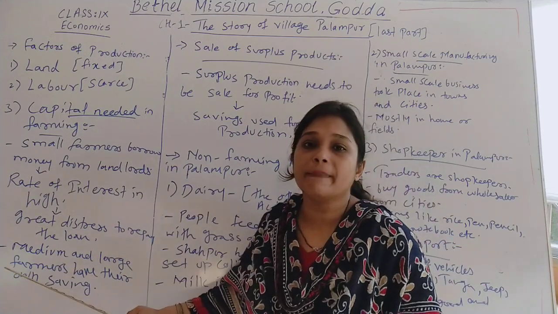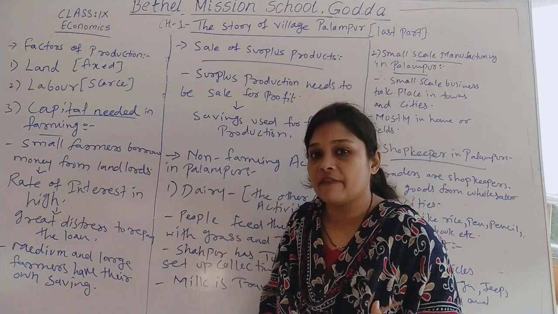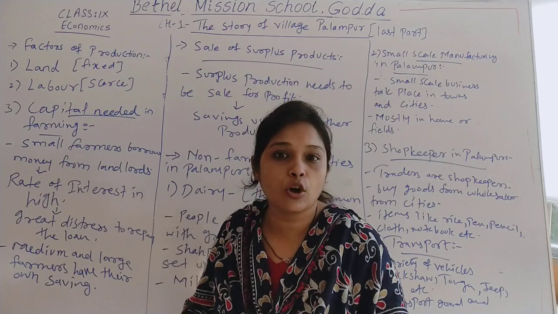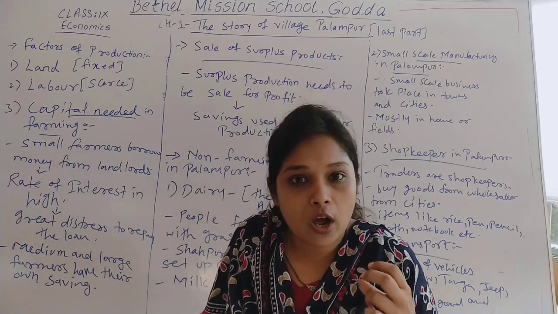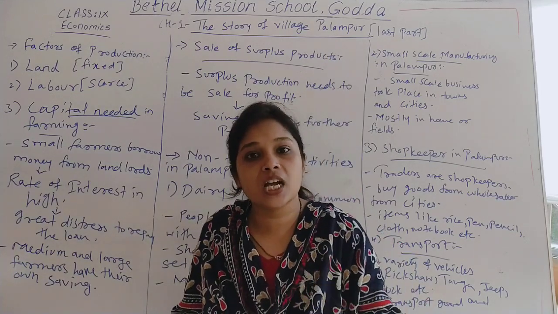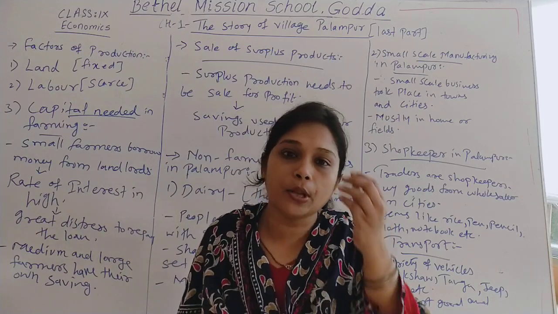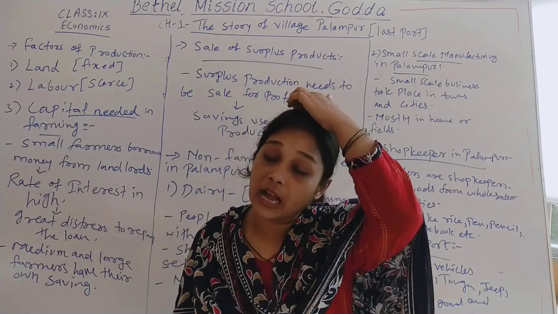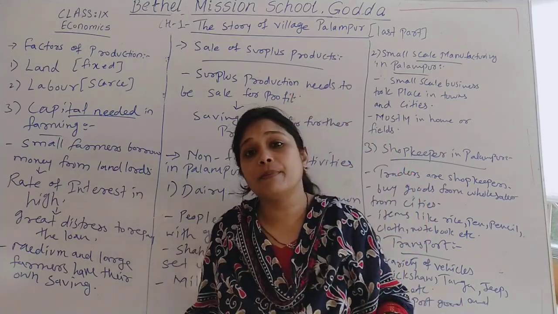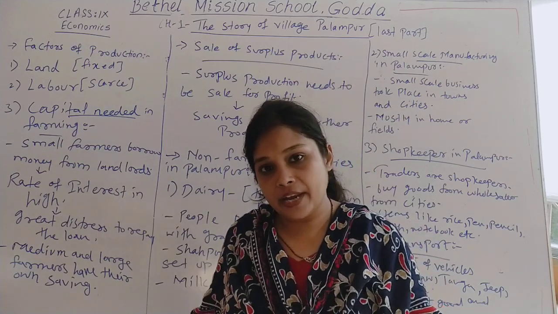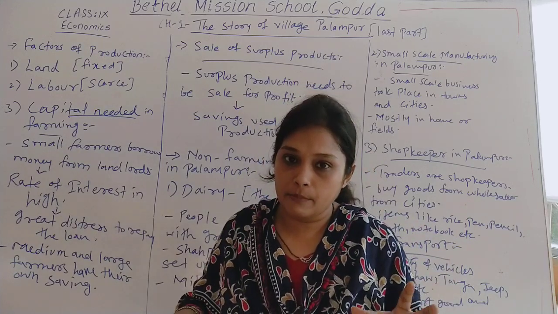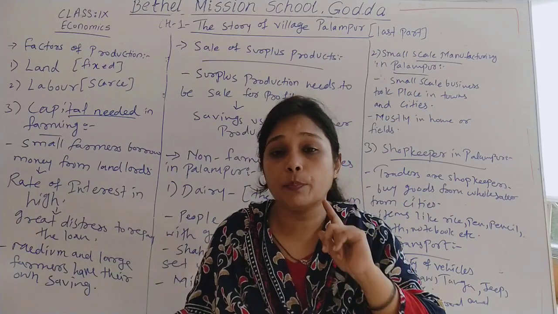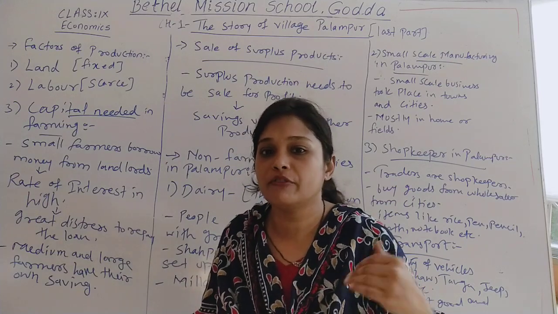Then when we talk about medium and large farmers, they have enough savings. See, small farmers do not have big land. They have a very small farm, a very small land on which they are producing only for their family's needs. They can't produce to sell, they can't produce surplus food grains. So that is why they are unable to save money, and because of that, once again when they want to produce on a farm, they need money and they borrow money from landlords.